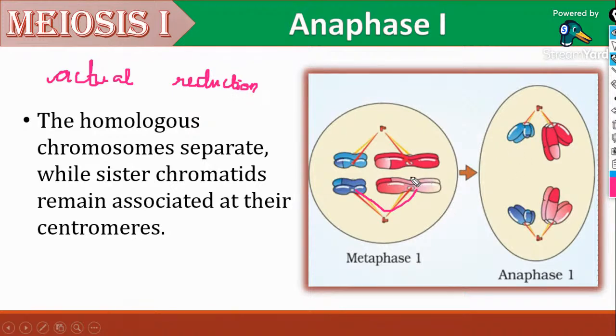That is, 2n gets reduced to n each. So in anaphase 1, the homologous chromosomes separate while sister chromatids remain associated at their centromeres. That's all about anaphase 1.